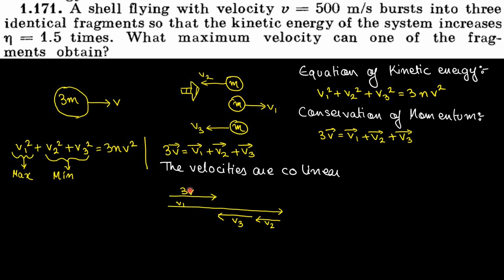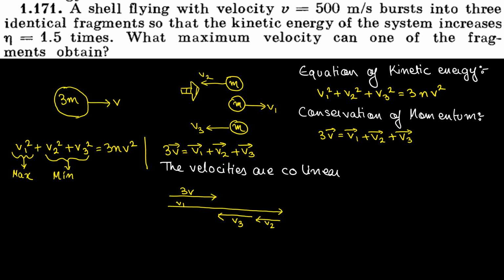Understood? Now this equation was nothing but this one. See, the direction of v1 is opposite to the direction of v2 and v3. So let's write this equation in algebraic terms. Algebraic terms means 3v plus v3 plus v2 is equal to v1.